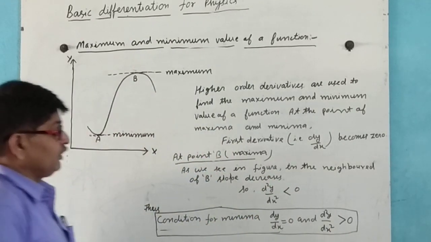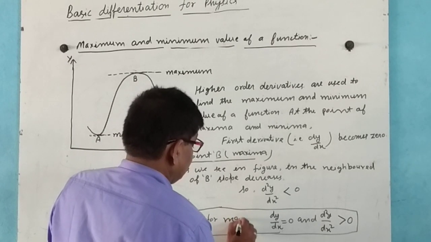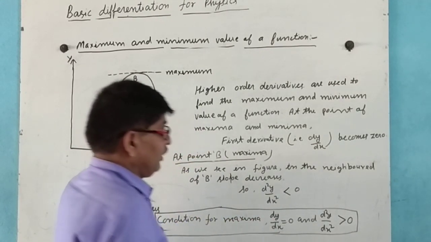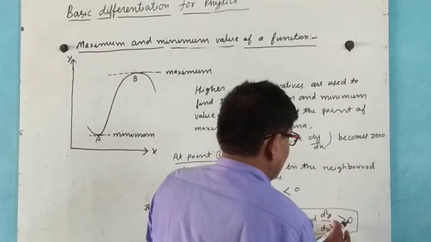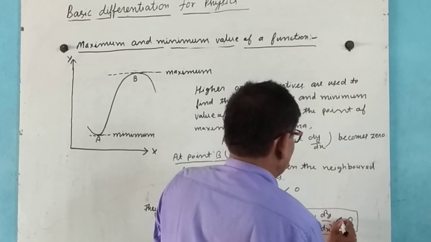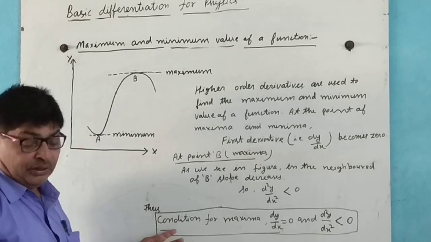Thus the condition for maxima is dy by dx equal to 0 and d2y by dx2 less than 0. This is the condition for the maxima.